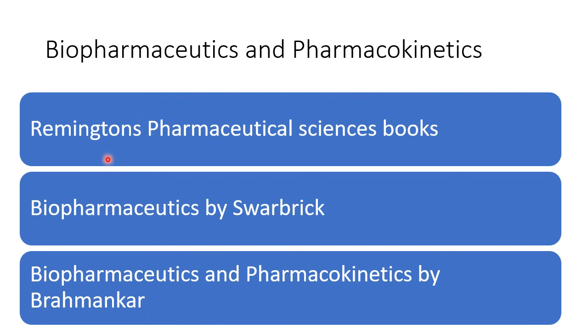Also, there are a few other books like Remington, but there's not much data in that with respect to biopharmaceutics. You'll get few concepts only. You won't get everything in that single book. The other book is Biopharmaceutics by Swarbrick. Swarbrick's book is also very, very nice, but the language is a little complicated, so it could be difficult for you.